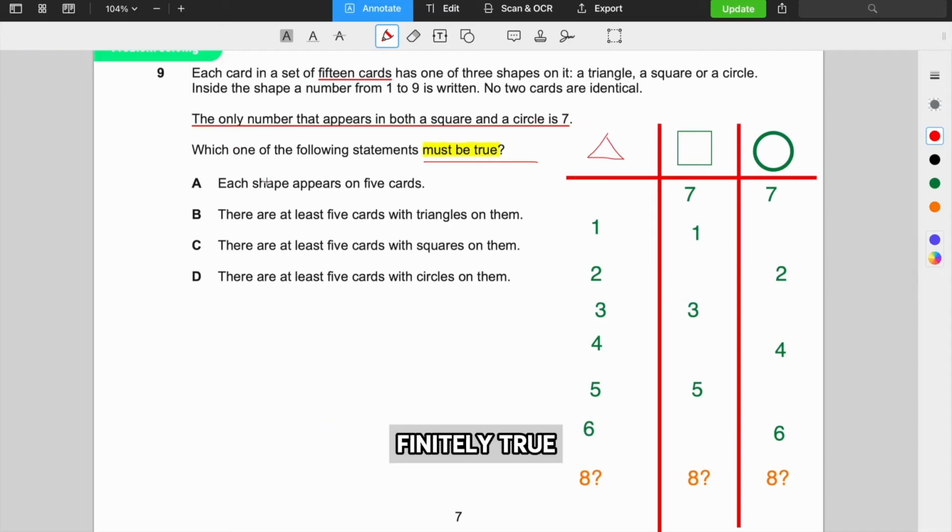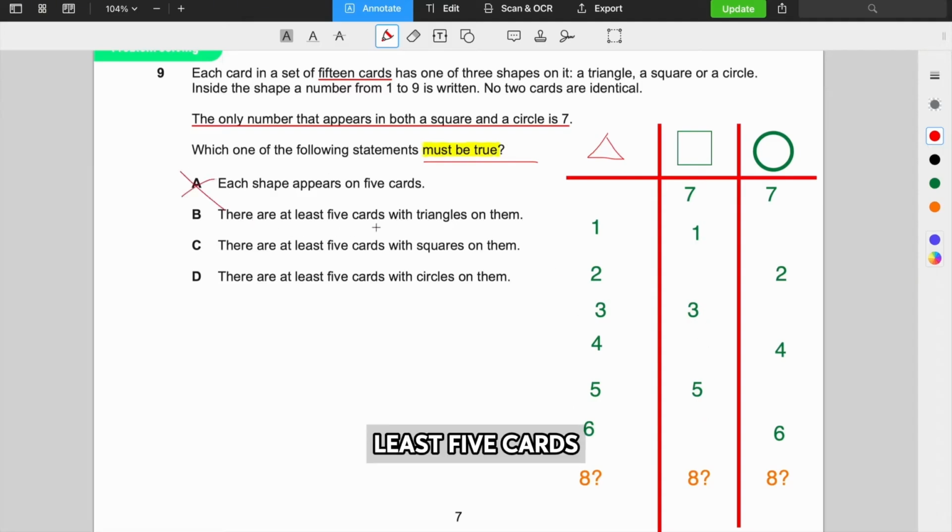A, is it definitely true? No. Each shape appears on 5 cards. No, because here we have, for example, 7 triangles, and here we have 1, 2, 3, 4. Look, it's not definitely 5 for each shape.